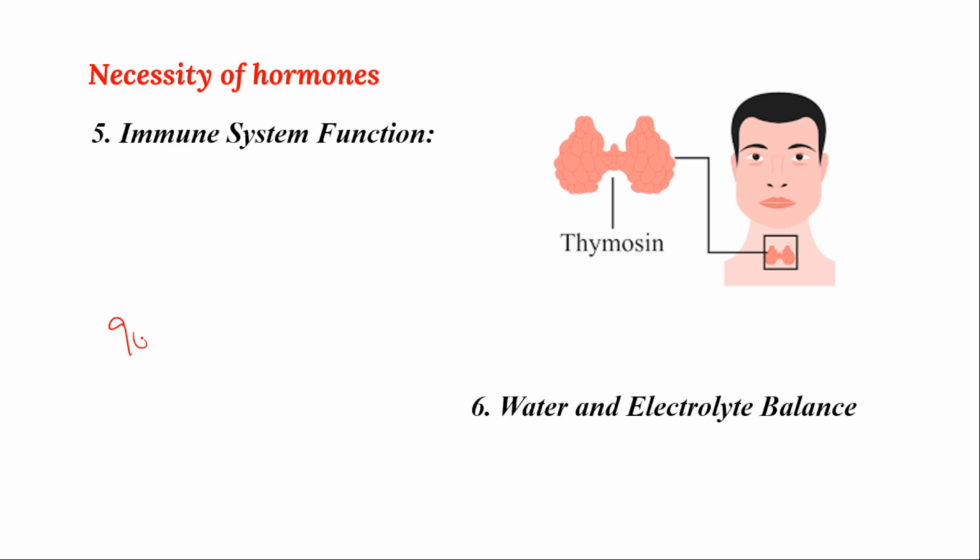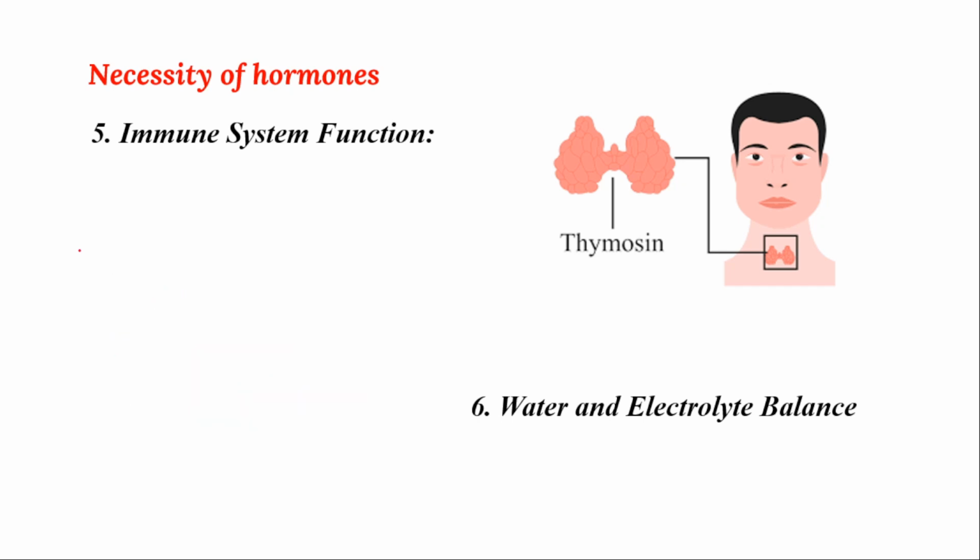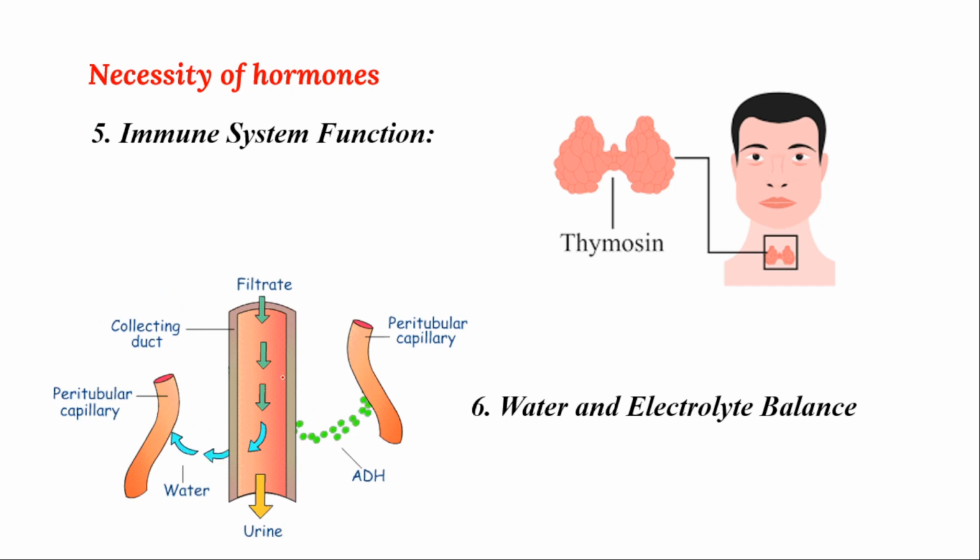Our body is made up of 90% water. If only 2% of water is reduced, definitely we will suffer, even go into coma. Remember, if 2% of water in our body is reduced, our body system will go into coma because of the electrolyte imbalance in your body. So water is very crucial for your body. Only 2% out of 90% reduced will lead to death or coma. So in that case, some hormones are there that mainly maintain water balance in your system.